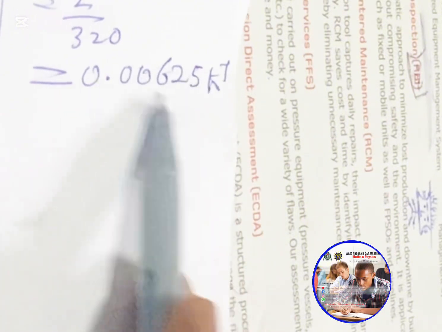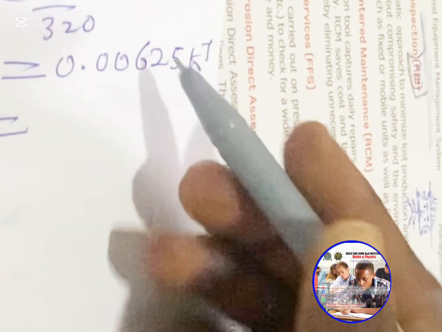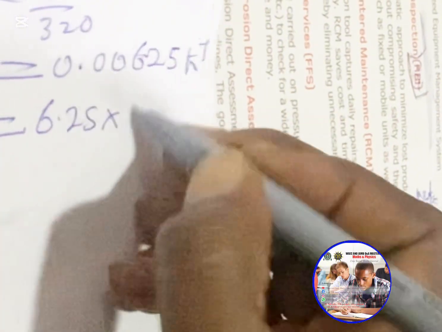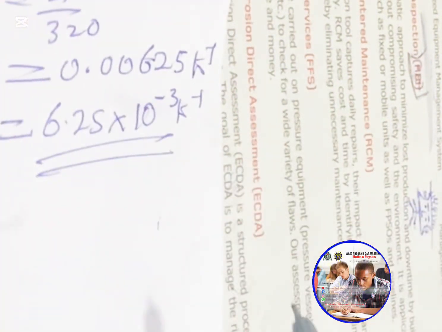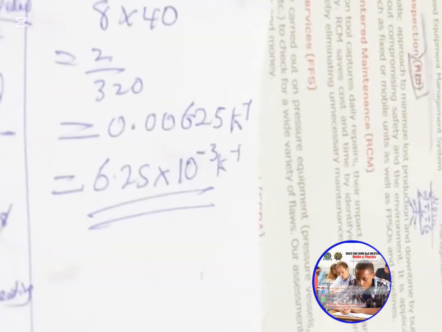But if you can see from the question, this is not fine, so we'll put this in 2 decimal places. In doing that, we'll move the decimal point in between 6 and 2. If you do that, you're going to have 6.25 times 10 raised to power minus 3 per Kelvin, and this is our answer. And you can see the answer is B. Okay, let's go to the next question.